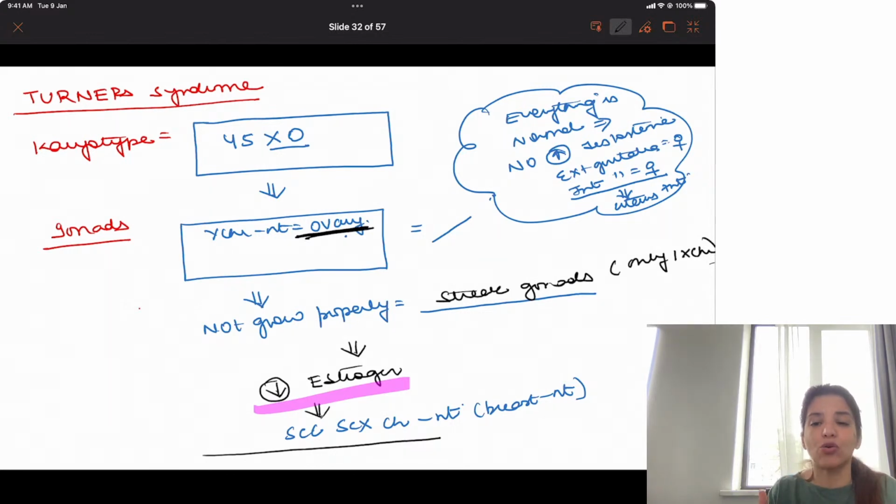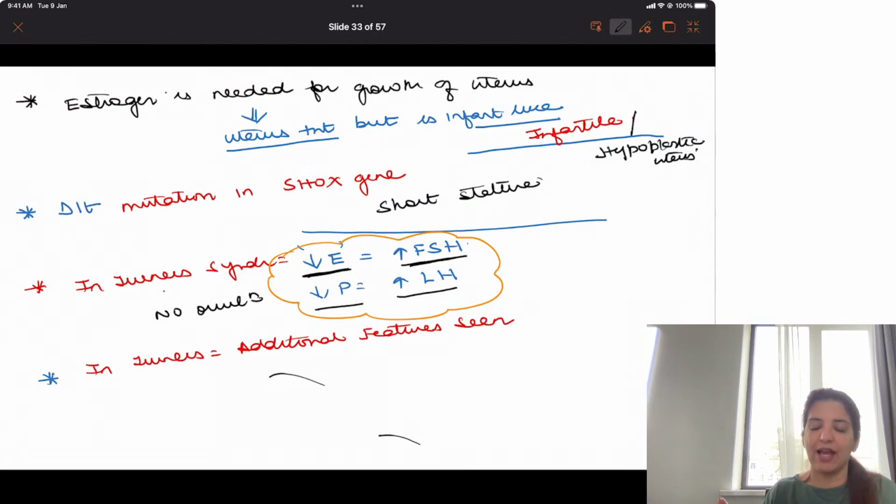So these streak gonads will form less estrogen at the time of puberty, because of which there will be absent secondary sexual characteristics, and they will have a mutation in the SHOX gene, which is going to lead to short stature. And because the ovaries are not functioning properly, estrogen is less, so negative feedback on FSH goes, so there are increased FSH levels. And because there is no ovulation, there is decreased progesterone, and that is going to lead to an increase in LH levels.